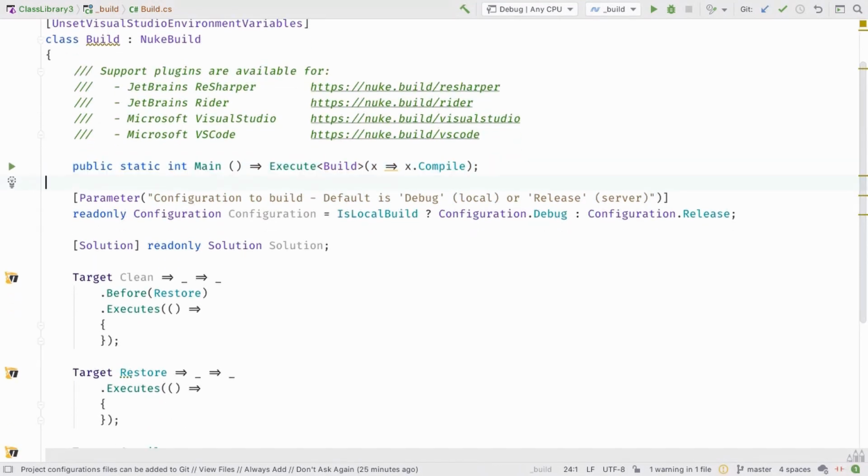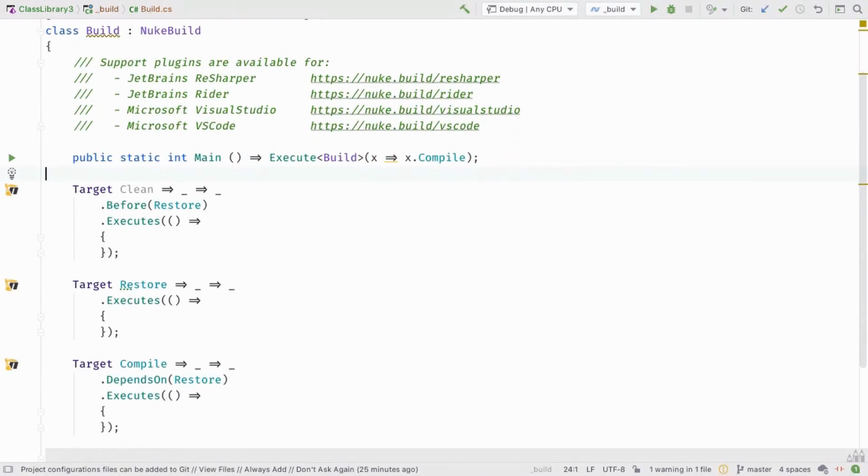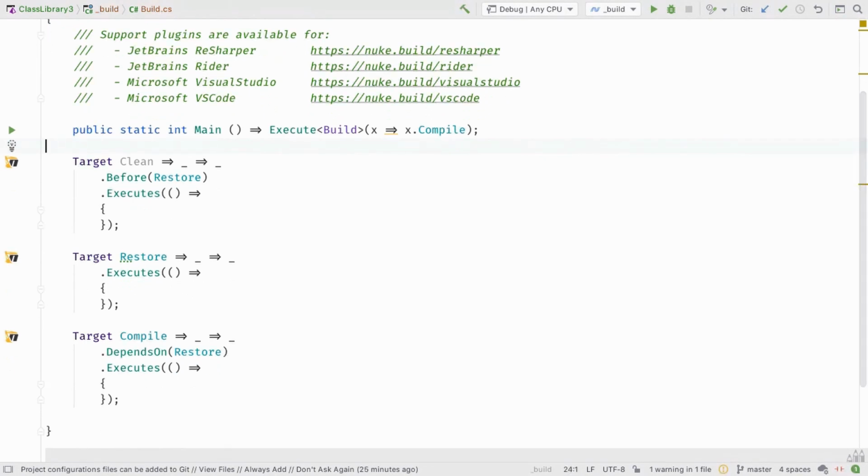Now, what comes next, and I will just remove a couple of unnecessary things, is a couple of target definitions. So in build automation, we have this idea of build steps. In Nuke, they're called build targets, same as with MS Build. I'm not sure about Cake, but we stick with the name target.